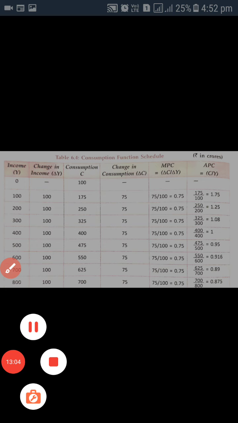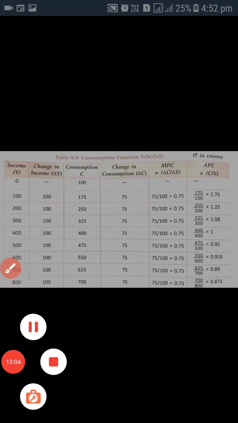That shows that if there is an increase in income, there would be a rise in consumption also. Point B is showing the value of MPC. Value of MPC is less than 1. Why? It shows that with an increase in income, consumption also increases but less than the income.